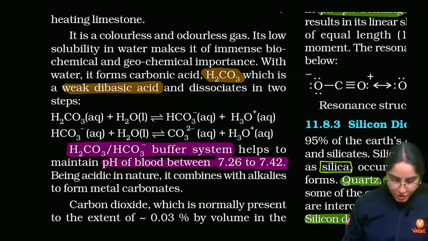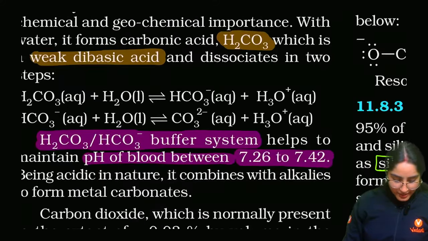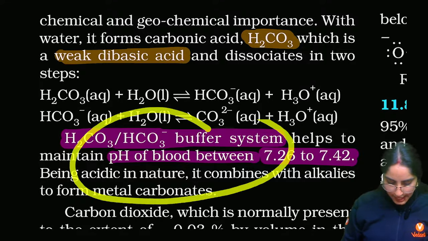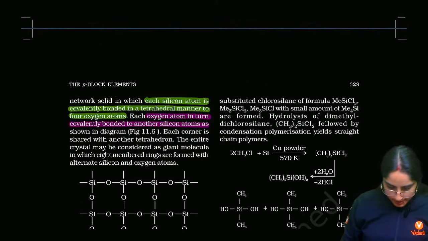You must know that H2CO3 is a weak dibasic acid, and in ionic equilibrium we have done that. This part we have done in ionic equilibrium. Okay, this is just to prove to you that these things you cannot skip, right?